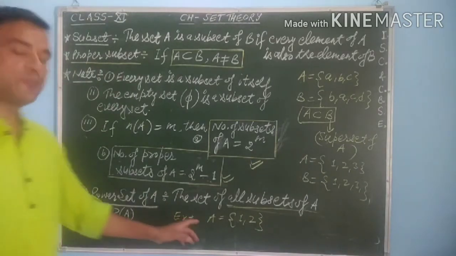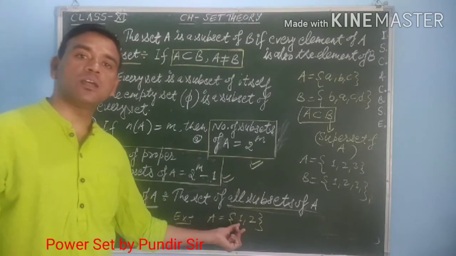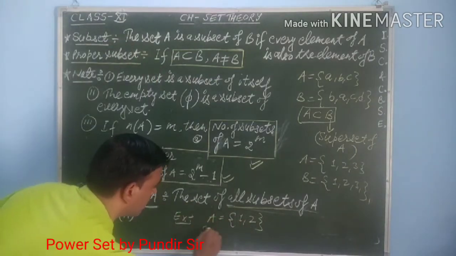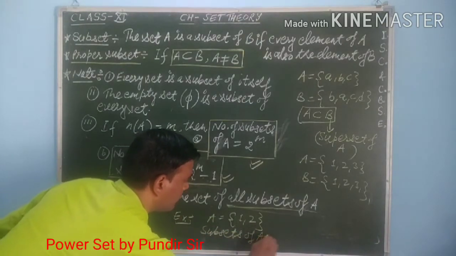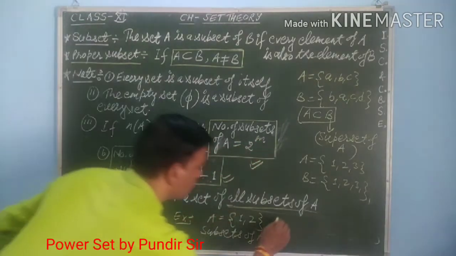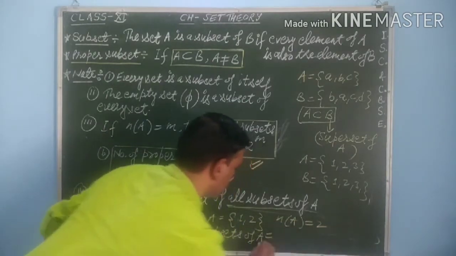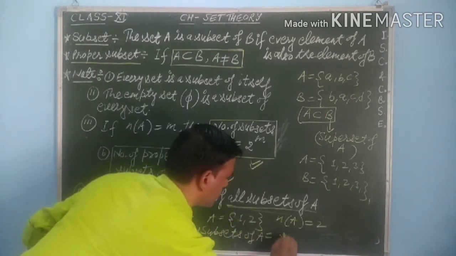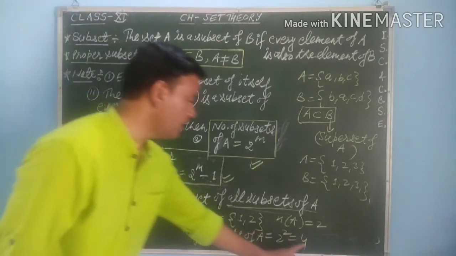Then if I have to find out the power set of this A, then I will say that first I will find out all the subsets of this set. The number of subsets of A, you better know, will be 2 to the power n. Here n(A) is equal to, how many elements are there? 2 elements. So the number of subsets will be 2 to the power 2, which means 4. It means the total number of subsets of a set A will be 4.